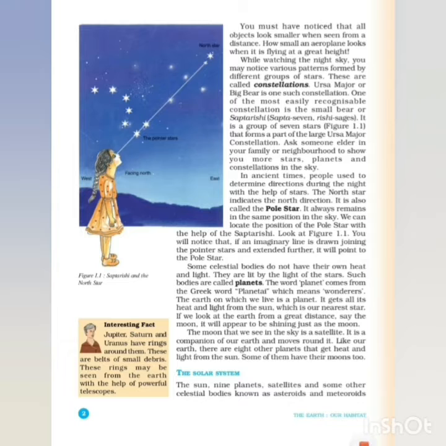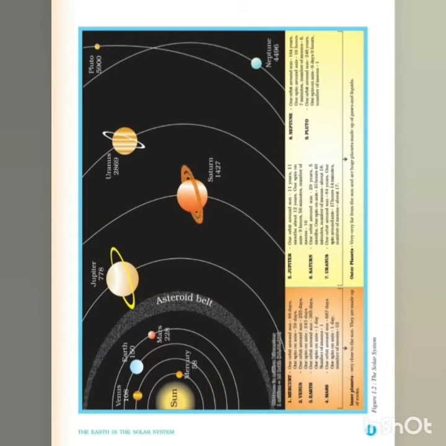You can see here, children, all the planets are visible. Mercury, first orbit around the sun. It is near the sun. One orbit takes 88 days. One spin on axis takes 59 days. Venus: one orbit around the sun takes 225 days, and one spin on axis takes 243 days.